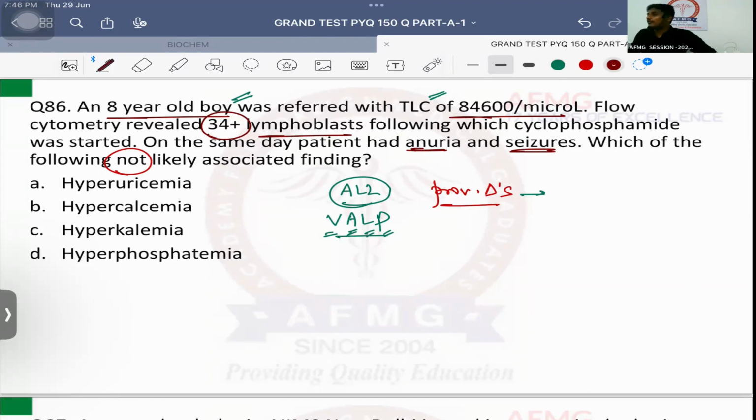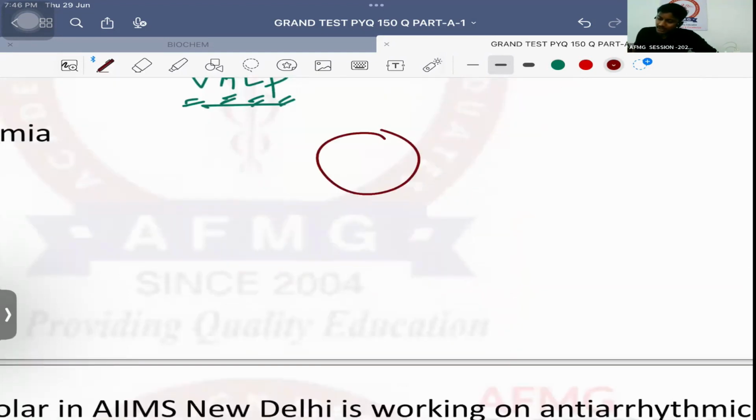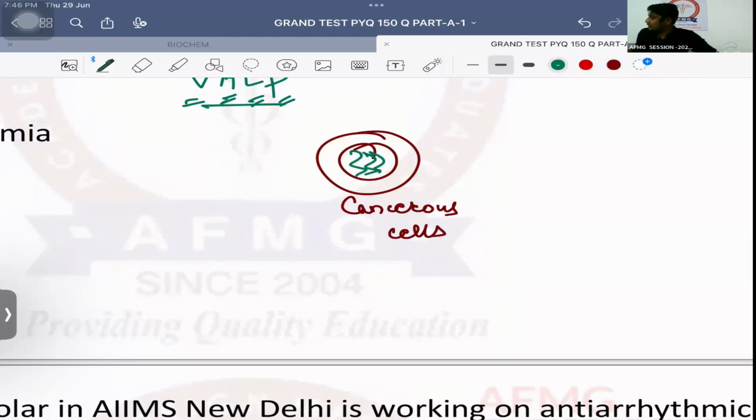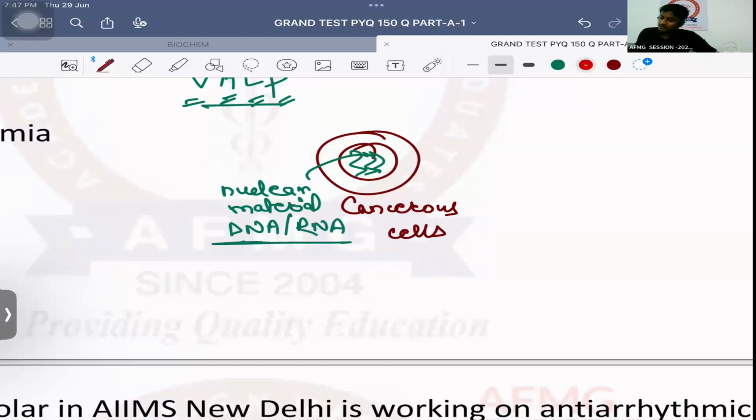Important is, after chemotherapy, what is going to happen now? Please tell me, do cancerous cells have more or less nuclear material? Definitely in cancerous cells, the nuclear material like DNA, RNA will be more. When it is broken down, it will lead to formation of purines and pyrimidines.